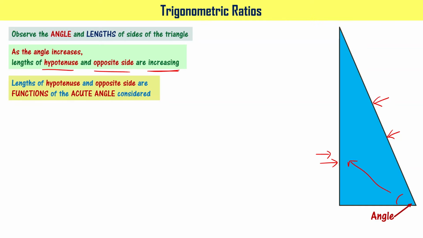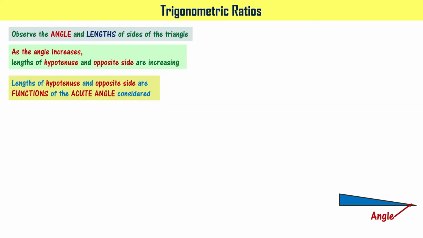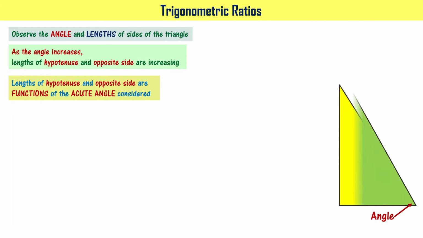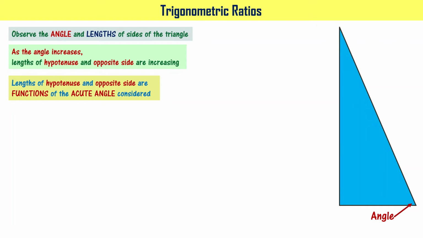It says that the lengths of the hypotenuse and opposite side are functions of the acute angle considered in this figure, right? You can say that the lengths of the hypotenuse and opposite side of the given angle are functions of the acute angle you considered, right? Keep that in mind and again take a look at how things are changing. As the angle increases, what is going on to the side opposite to the angle and to the hypotenuse of the given right angle triangle?